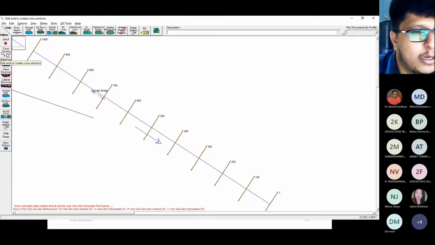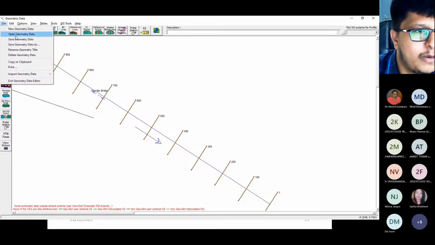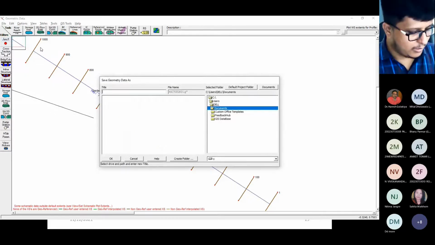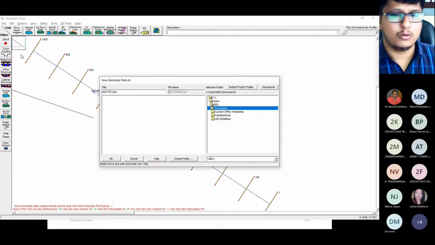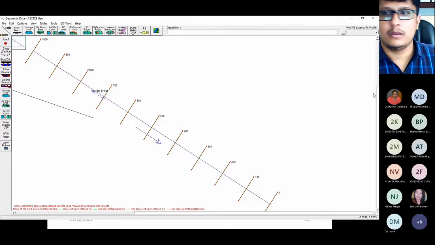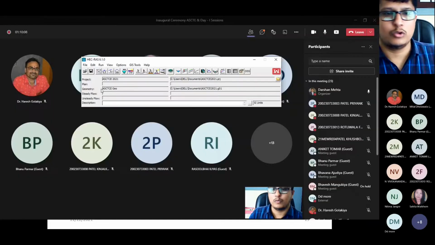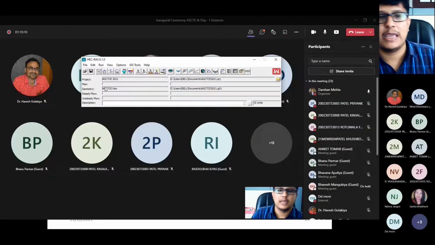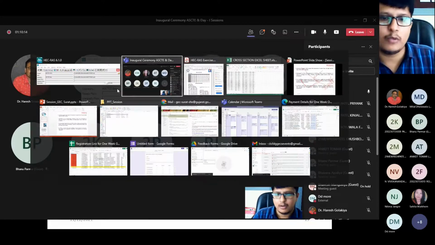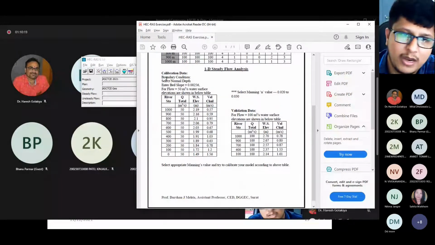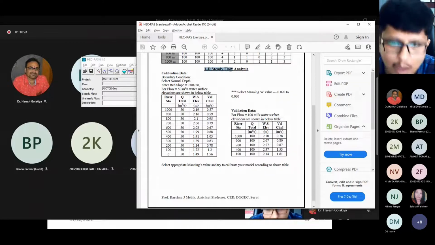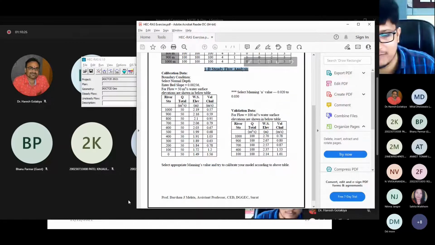So now this is the first step we have completed. Save the geometric data, give the name ASCTCEGEO and click on OK. Now you can close this screen. So you will see it reflected on your screen. That is the ASCTEGEO, meaning your geometry data is now complete. Now you can see on my exercise screen, I have some boundary conditions. So now we have to carry out the 1D steady flow analysis. How to carry out 1D steady flow analysis, that I will show you.